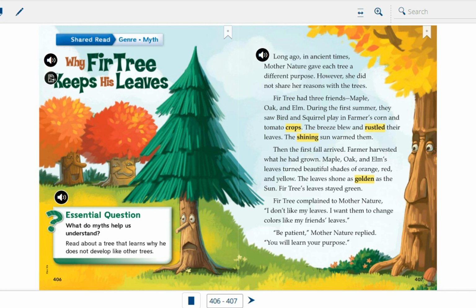Be patient, Mother Nature replied. So she told him to be patient. You will learn your purpose. As we said at the beginning, we have a purpose for each tree, so she said to him, you will learn about your purpose. That was the first part of our lesson or our story. Next week, we will discuss the next part.